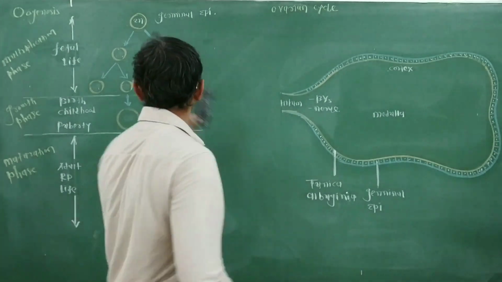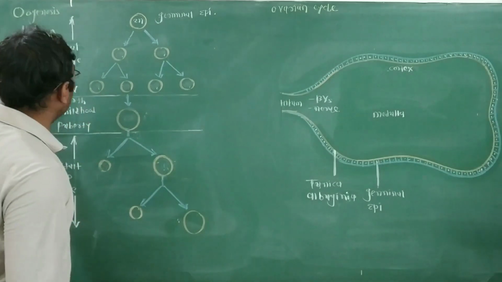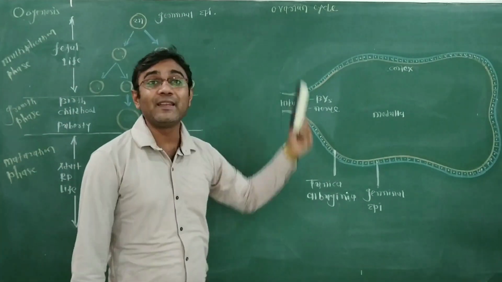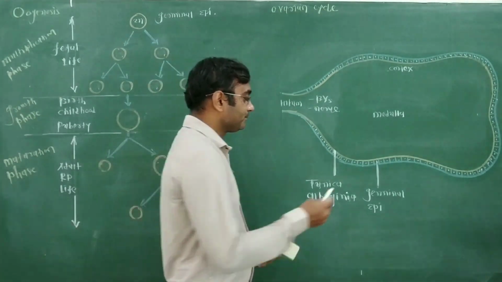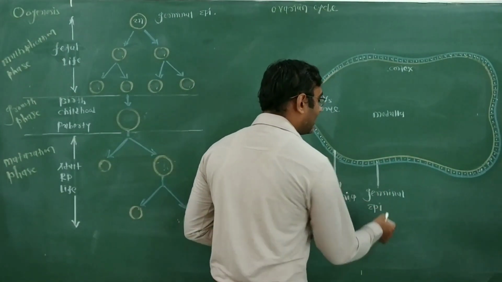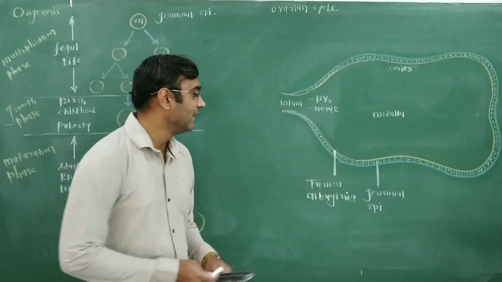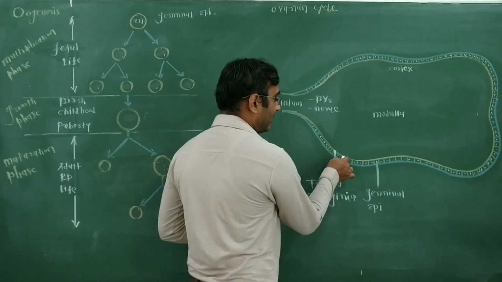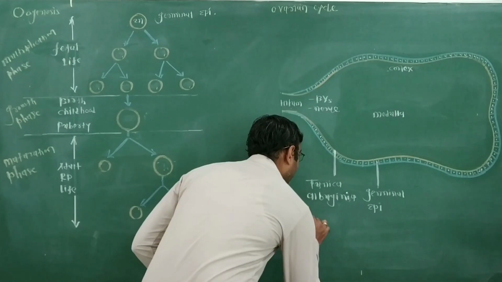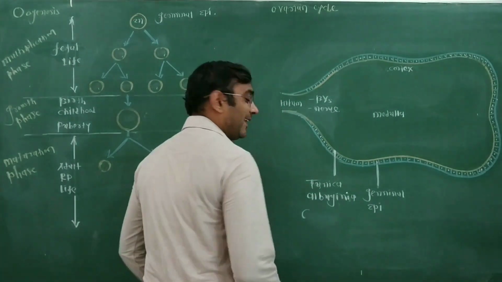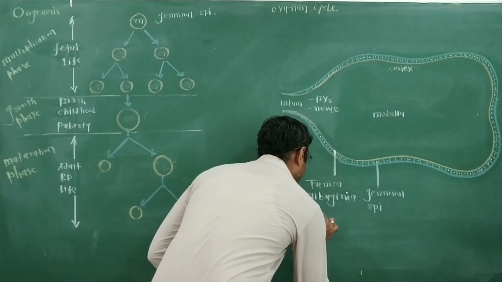In this procedure, oogenesis, we are learning two procedures simultaneously. On one side oogenesis, and on the other side the ovarian cycle. In the structure of the ovary, you know it clearly: externally there is the germinal epithelium, which is made up of cuboidal epithelial cells, and inside the germinal epithelium, the tunica albuginea is present. Tunica albuginea is the tough covering around the ovary as well as the testis, and it is made up of collagen fiber.